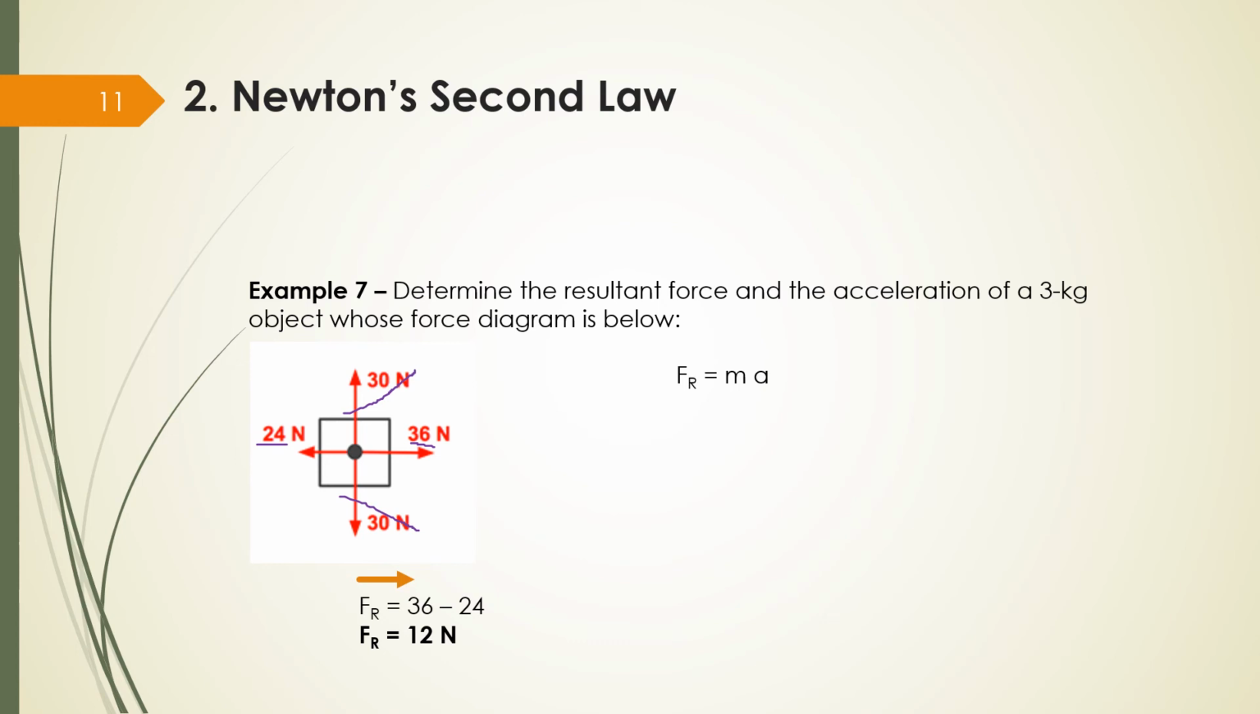Now that I have my resultant force of 12 newtons and the mass of 3 kilos, I can replace them in the formula and calculate my acceleration. So my acceleration is going to be 12 divided by 3, which is 4 meters per second squared. Okay?